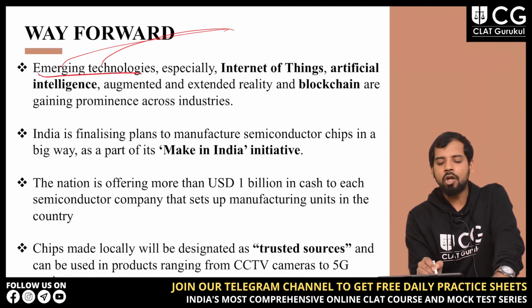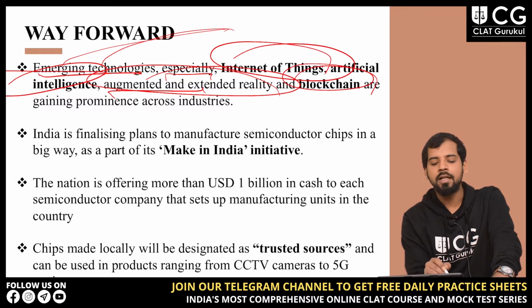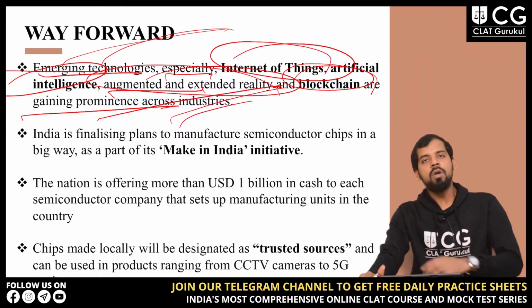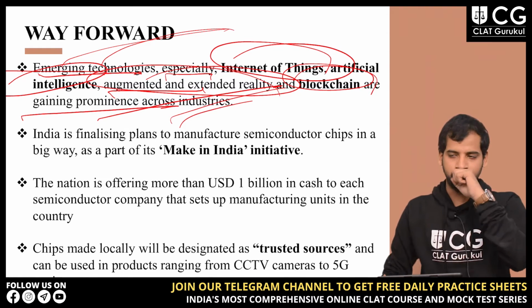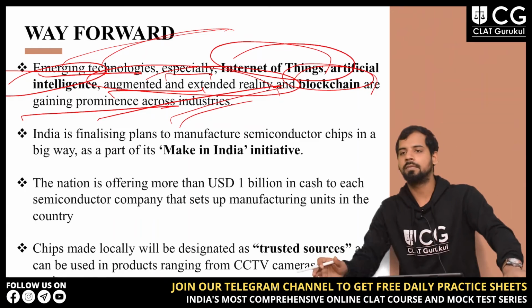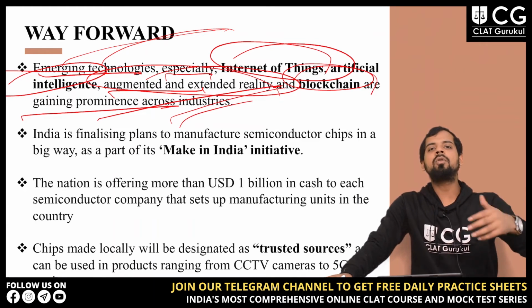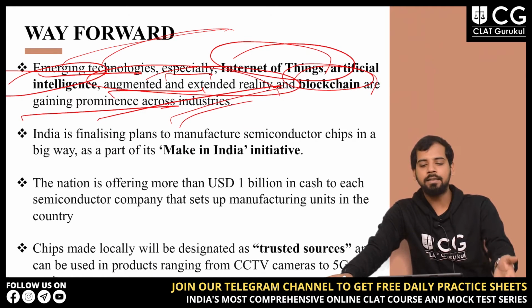Emerging technologies, especially Internet of Things, artificial intelligence, augmented and extended reality, and blockchain are gaining prominence across industries, right? If we just name India as a country, even India itself is talking about the Digital India program and digitizing every other thing.